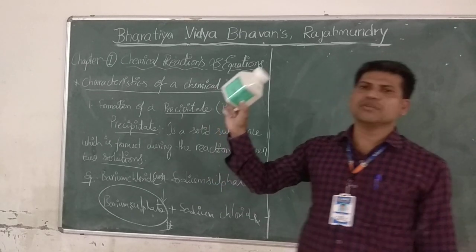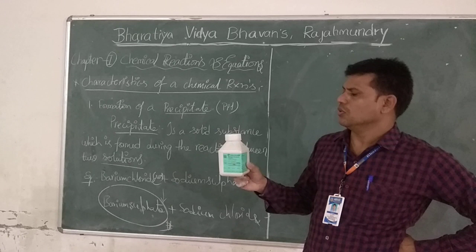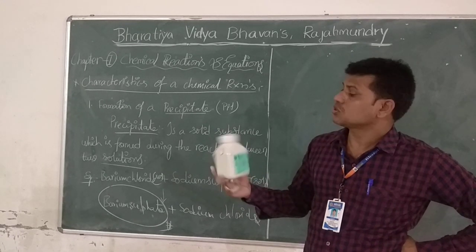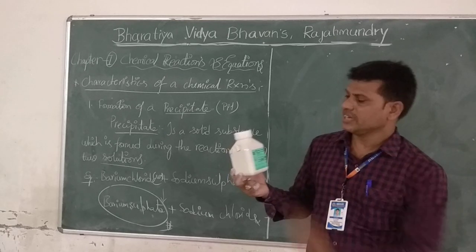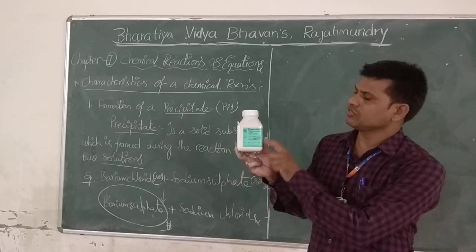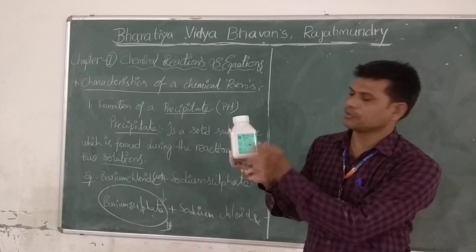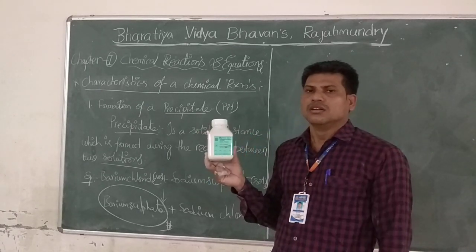Every chemical stored in any box or tin has one label. That label gives all properties and constituents present in that particular chemical.